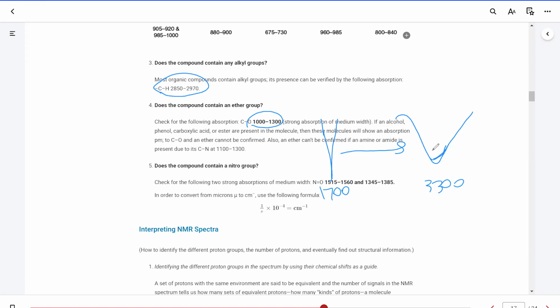If 3300 appears and 1700 disappears completely, then we know that there is a pure product of the alcohol, and there is no leftover ketone. So we also use that application, besides identification of the compound.